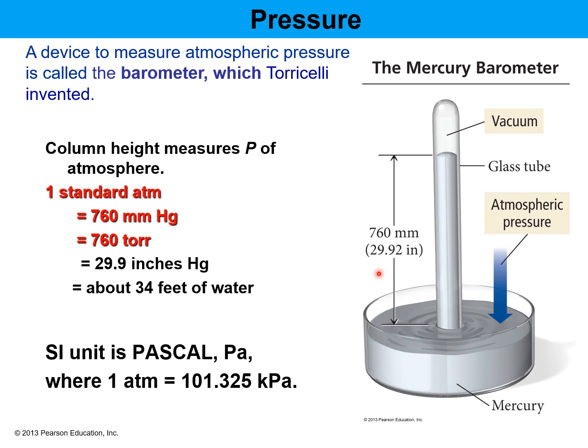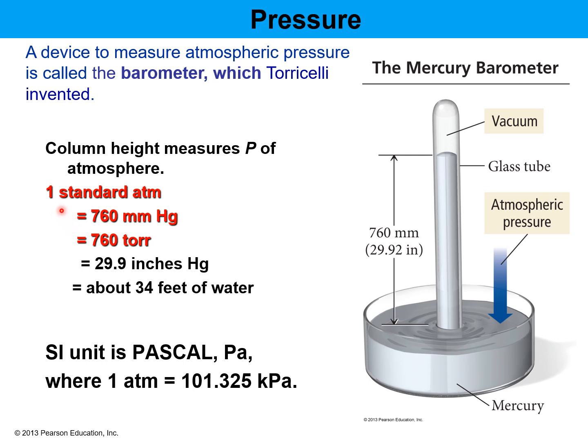or in inches is 29.92 inch. Okay, so this is the glass tube, and when this happens, you can calculate the atmospheric pressure, where the pressure comes from the top here to the bottom. So the column height measures the pressure of the atmosphere.